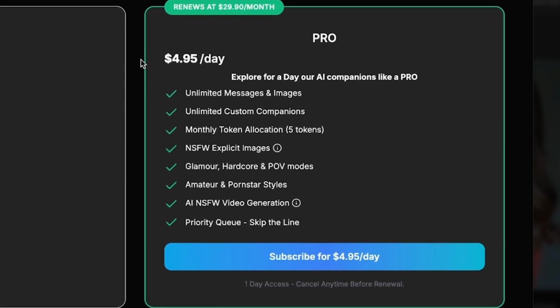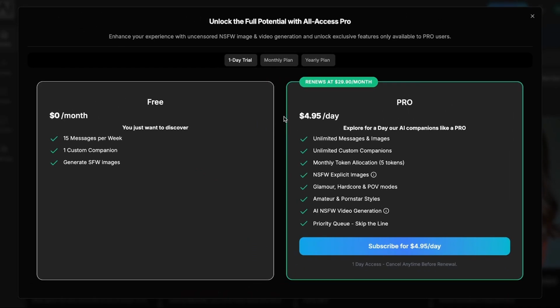And then something different here, which I haven't really seen anywhere else, is instead of offering a free trial, you can buy a one-day trial, sort of like a day pass, which gives you everything in the pro subscription. So you can essentially try everything out for the platform for just $4.95. So I do like that. I'm a big fan of that.